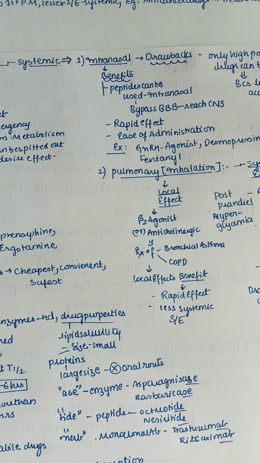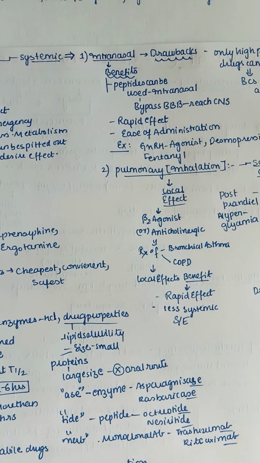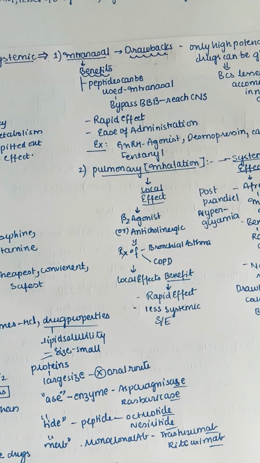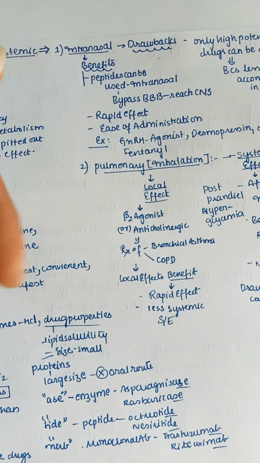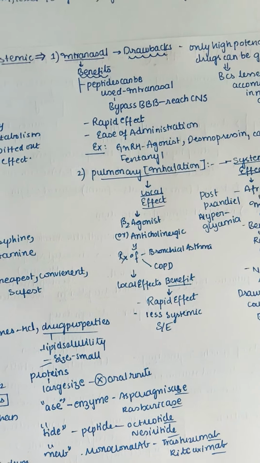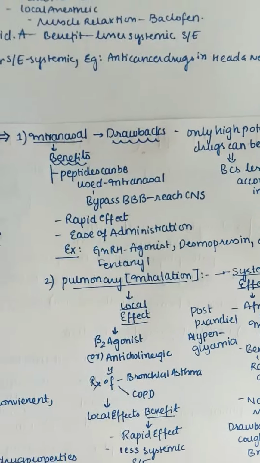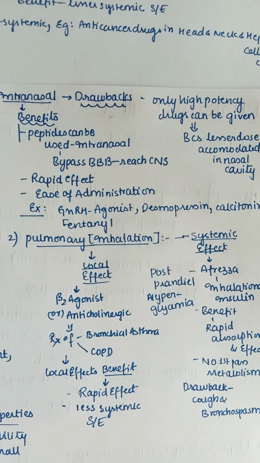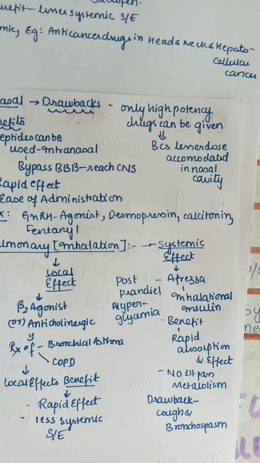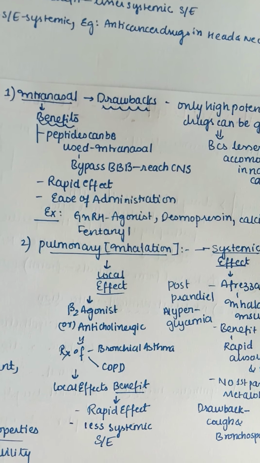Drugs which are not able to be given directly to the central nervous system, because if we give them they can't cross the blood-brain barrier, can be given by intranasal. They also have a rapid effect because they're easily given to the nose and easily absorbed. So the ease of administration is very good. Here the examples are GnRH agonists, and also desmopressin, calcitonin, and fentanyl. So these are the examples.